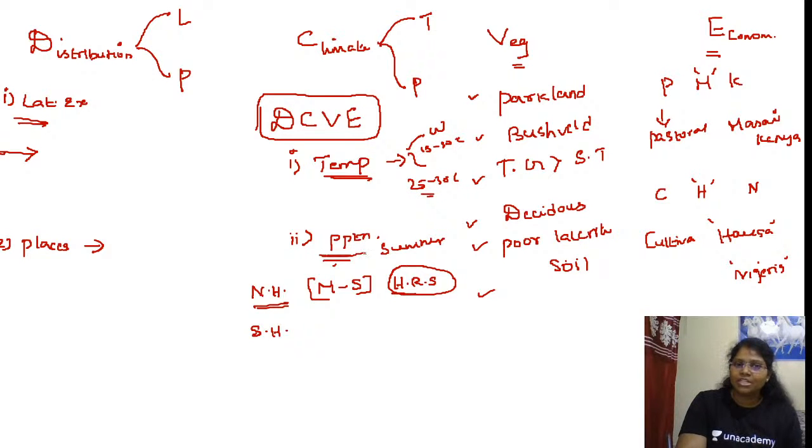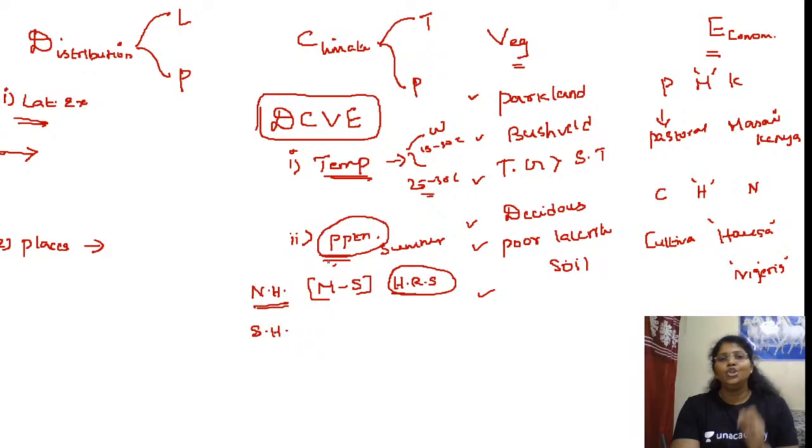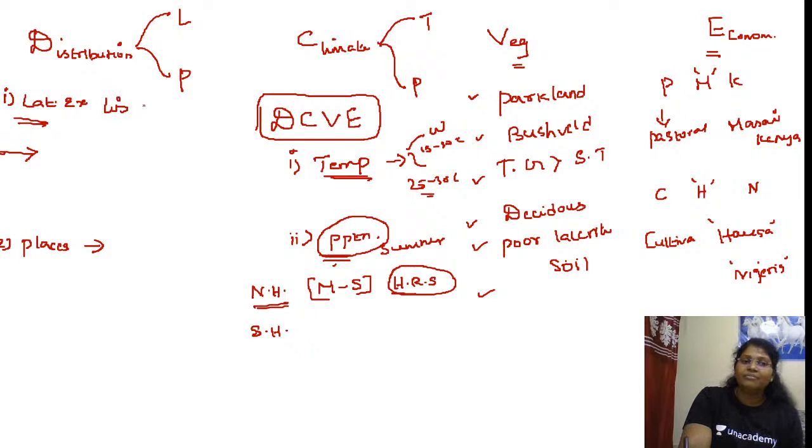Do we have precipitation throughout the year? No, it is distinct in nature. With respect to latitudinal extent, it lies within the tropics, 5 to 20 degrees north and south of the equator, within the Tropic of Cancer and Tropic of Capricorn.